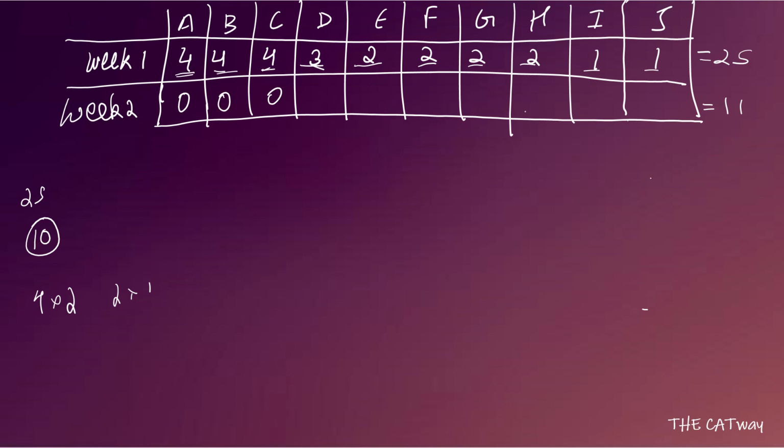Is it possible for E, F, G and H? No, it is not possible because then they will play a total of 5 matches each. So that means that exactly 3 matches are possible only for I or J. Again, there are no conditions given. We can take it either for I or for J. Let us take it for J, that J played 3 matches. So J has played 3 matches.